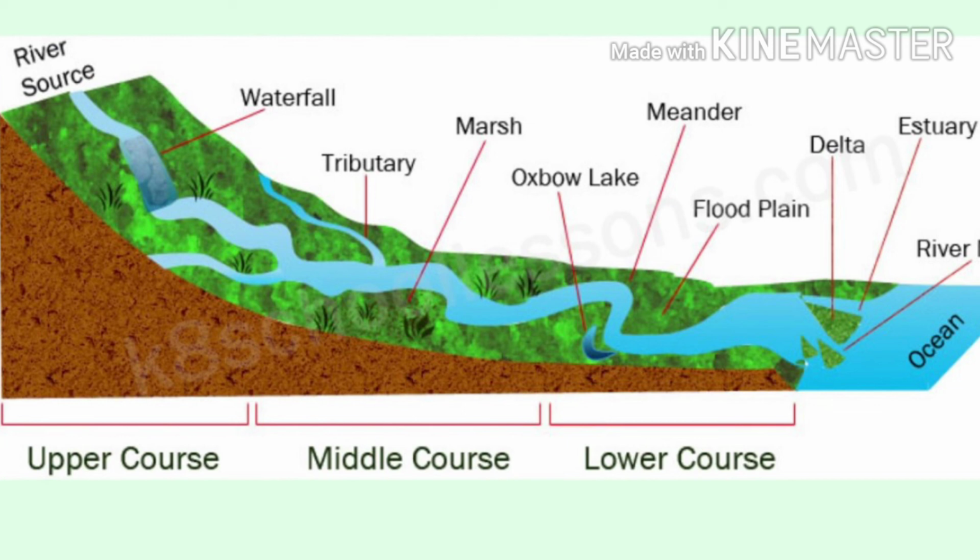The middle or mature part. This part begins when the river leaves the mountain and enters the plains. Here the river valley becomes wide and has more water in it. The speed of the river decreases and it forms loops which are called meanders. The lower or old part. In this part, the river flows slowly and mostly gets divided into many parts called distributaries. Most of the rivers form deltas before joining the sea, gulf or ocean.